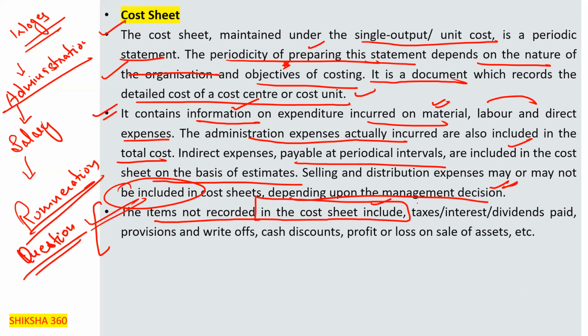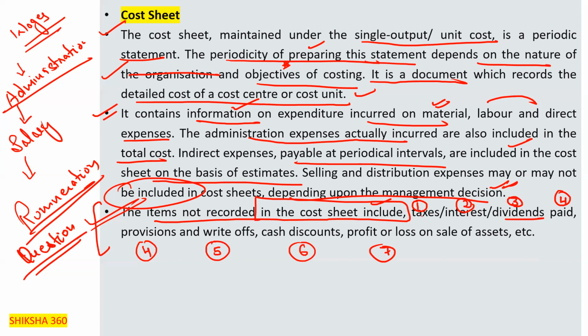Taxes paid, interest paid, dividends paid. Fourth one, the provisions. Fifth one, the write-offs, cash discounts, profit and loss on the sale of assets, etc. All these things are not to be included in the cost sheet. So kindly remember what is to be included and what is not to be included in the cost sheet.